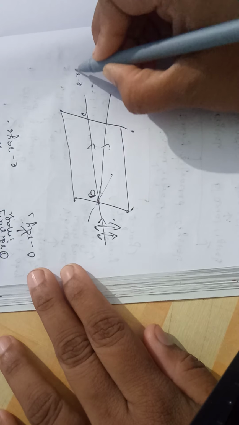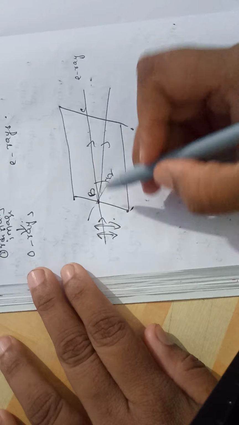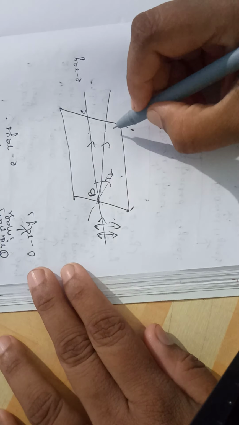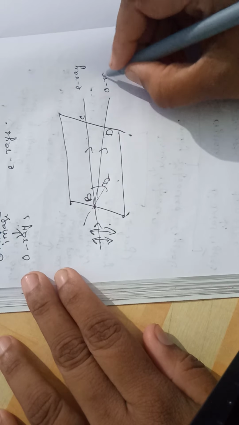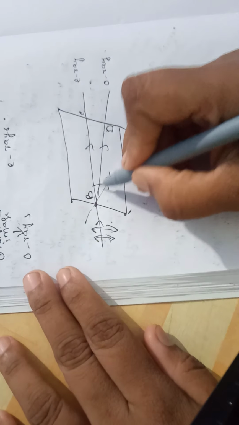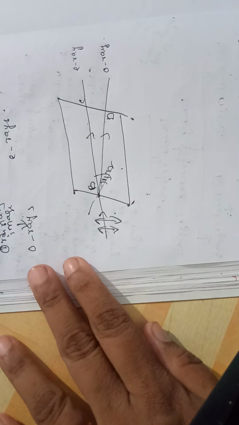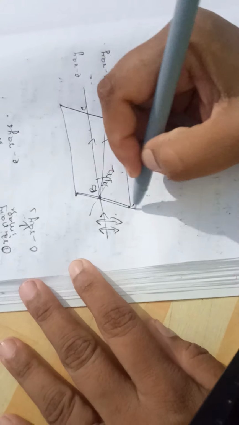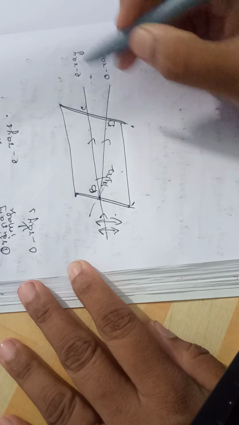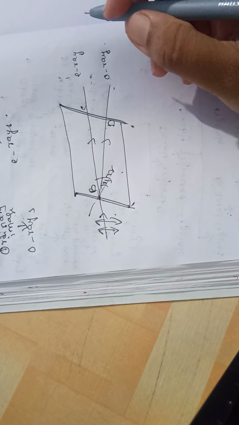We call it the extraordinary ray, making an angle R2 with the normal. The other is BD. We call it the ordinary ray. It makes an angle R1 with the normal. As these two surfaces are parallel, the emergent rays are also parallel to each other.